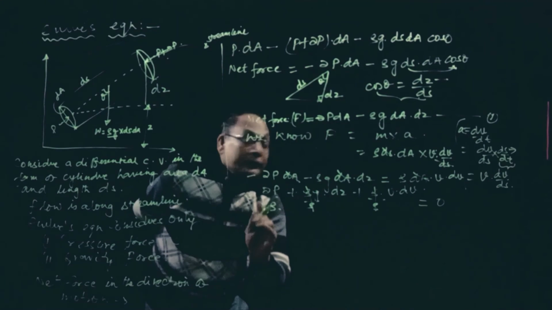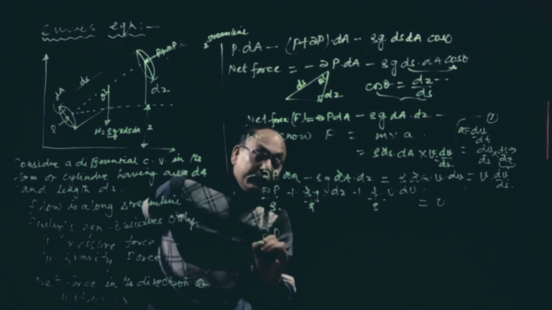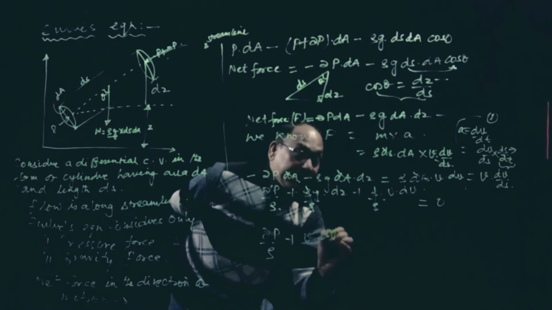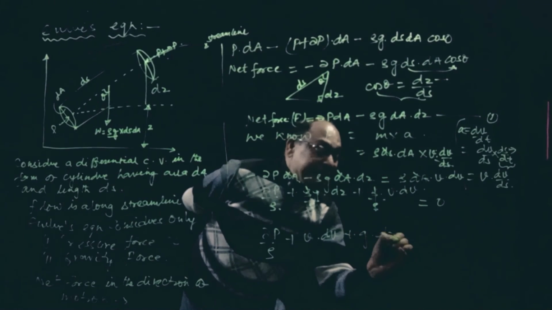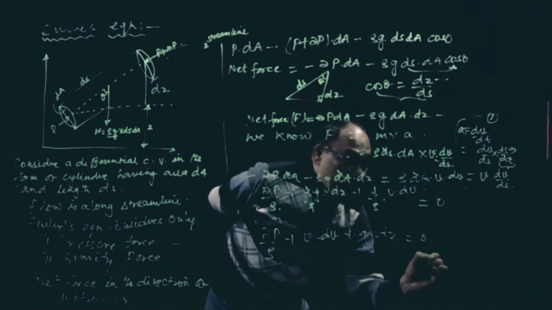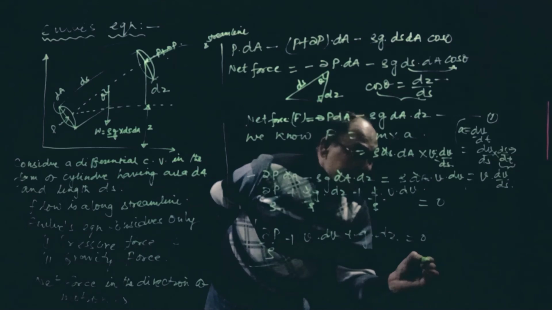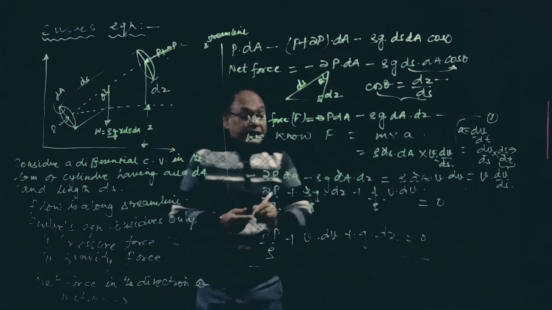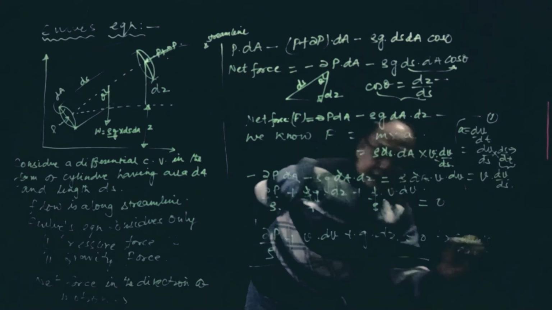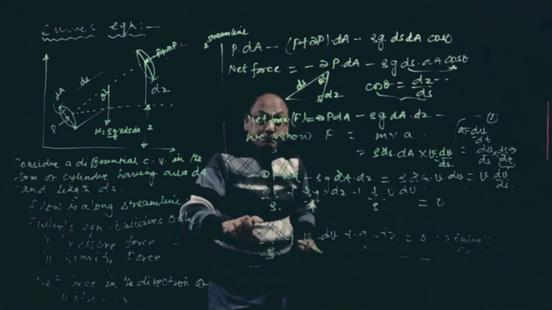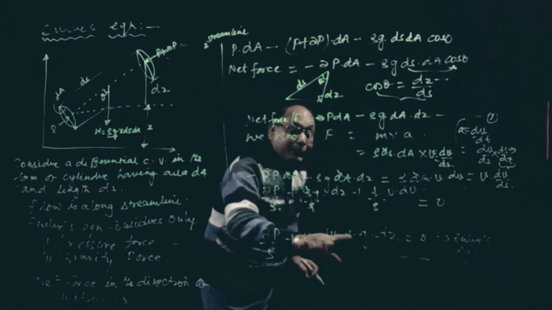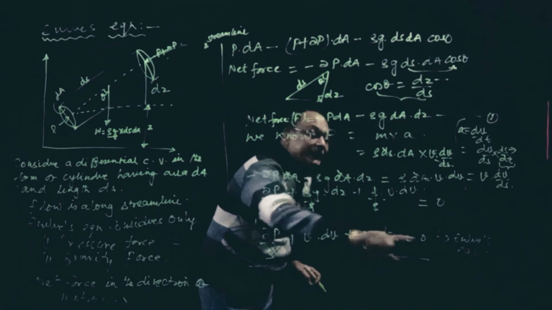Now dP by rho plus V dV plus g dz is equal to 0. This is the differential form, and this differential form is called the Euler equation. This is Euler's equation. Now see how we are getting the differential form: dP by rho plus V dV plus g dz is equal to 0.